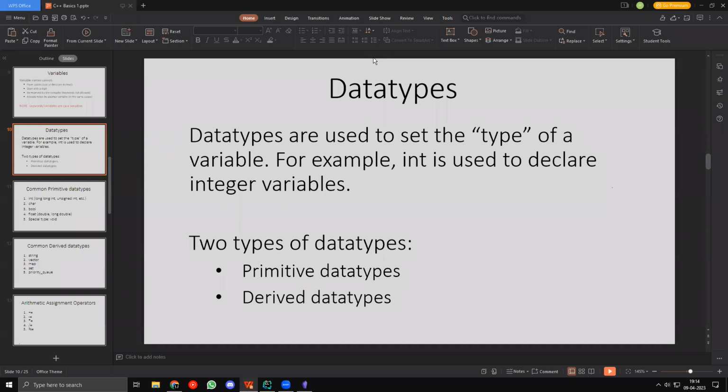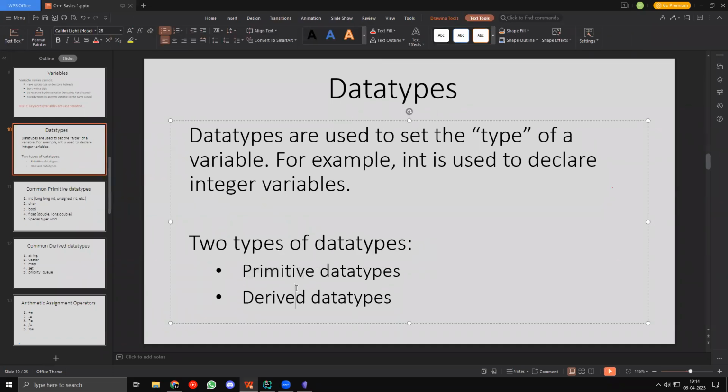So data types set the type of a variable. And again, int is used to declare integer variables, for example. But there are actually 2 types of data types. The first type is called the primitive data type, and the second type is called the derived data type. Now, these are pretty different.